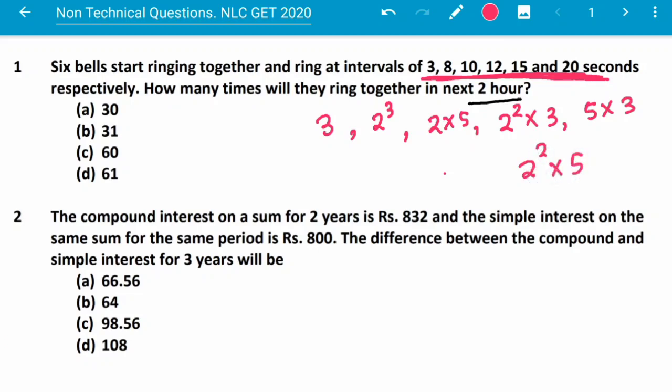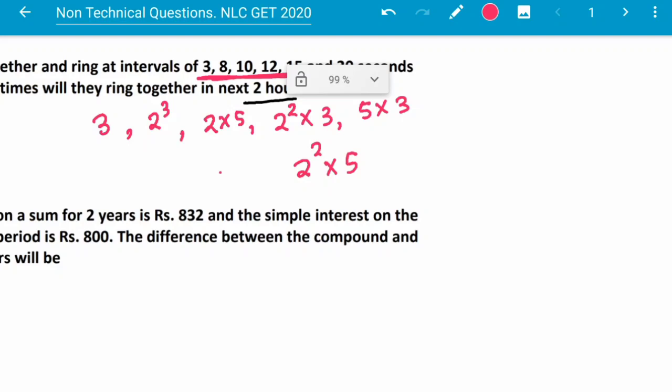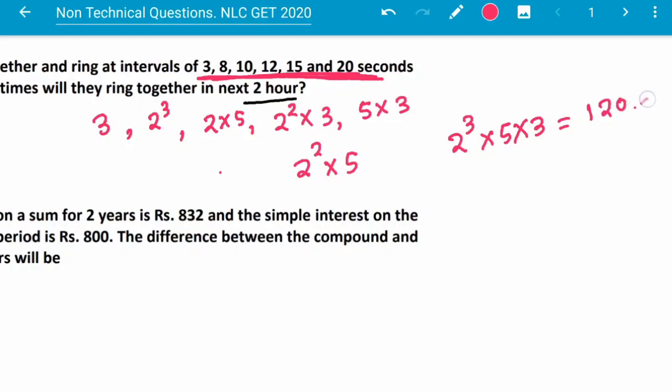So here the LCM will be 2 to the power 3 into 5 into 3, that is 120. So this is 120 seconds, or 2 minutes.